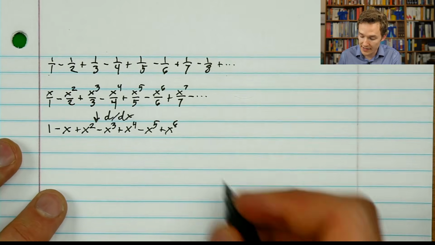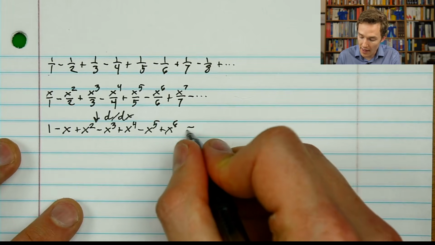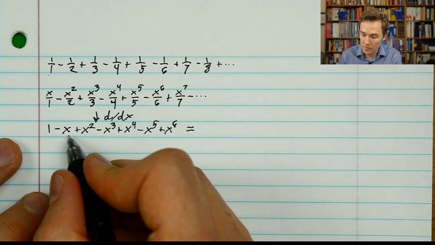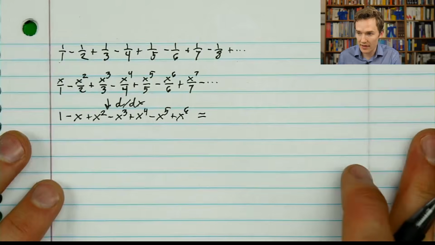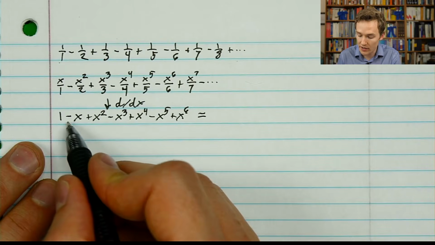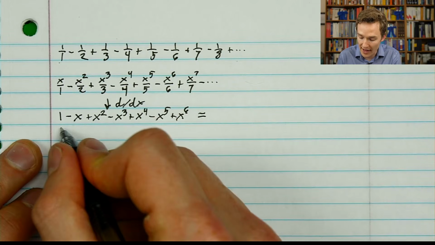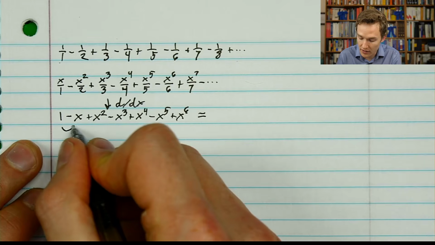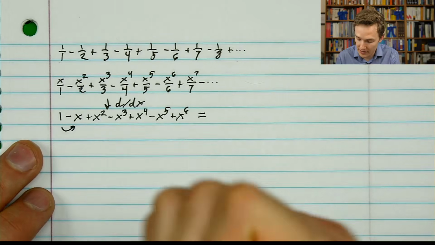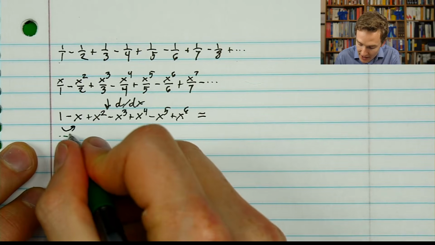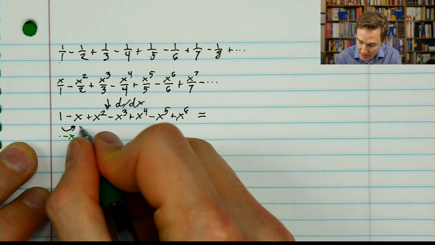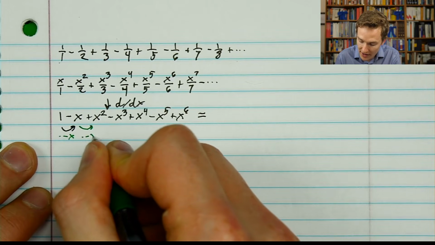And the simplification is actually quite important because there's a well-known fact within math that you can take a series where each term is the product of the last with a constant. So here, as we go from one term to the next, we're always multiplying by negative x. So to go from negative x to x squared, you multiply by negative x.